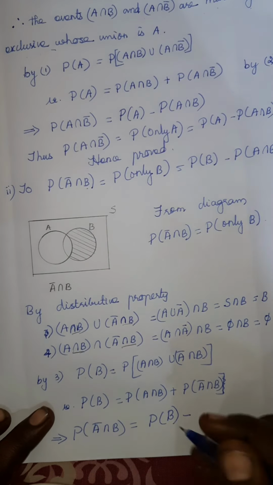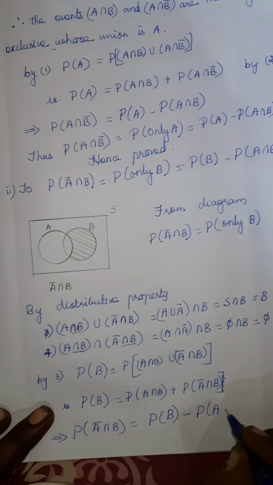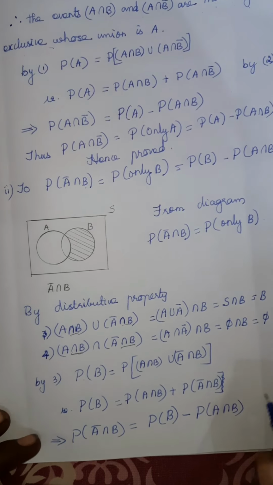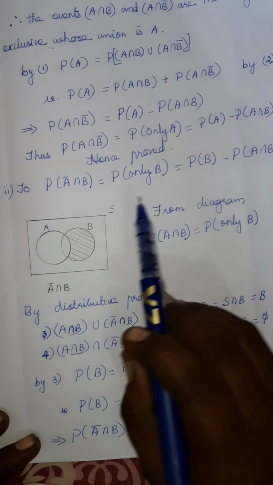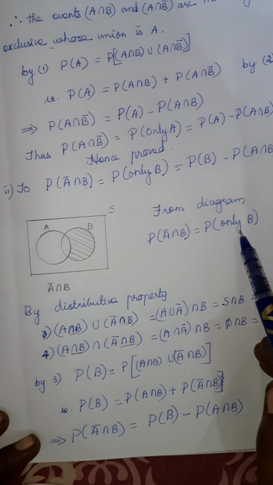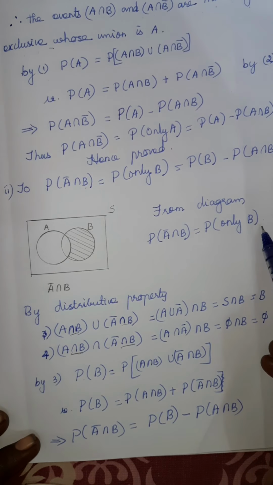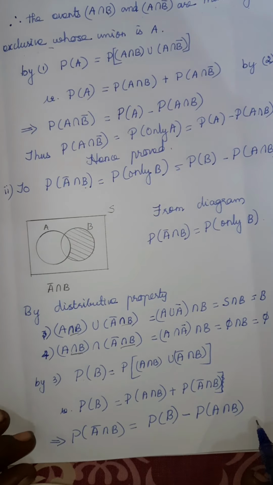minus the probability of A intersection B. So we got the second part of this question. So we can conclude the answer: P of A bar intersection B is equal to the probability of only B, which is equal to the probability of B minus the probability of A intersection B. Are you clear?